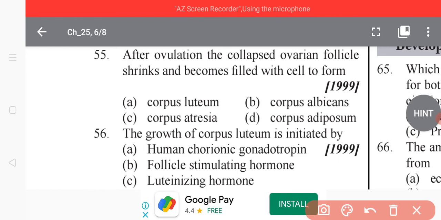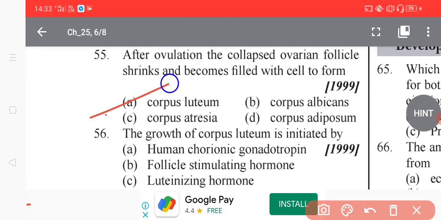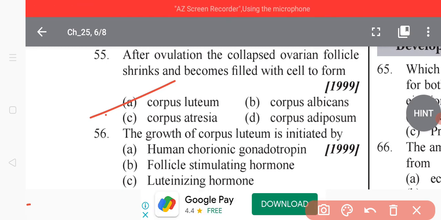As you know, students, secretion of hormone from the corpus luteum will stop within 14 days after ovulation. If the oocyte is not fertilized, it degenerates into a scar within the ovary known as the corpus albicans.